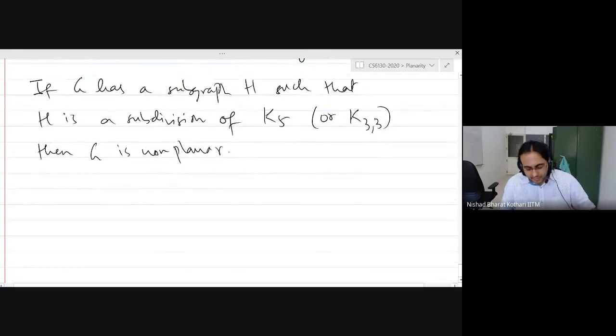What is really amazing about Kuratowski's theorem is that you don't need to put any more graphs here. You can actually characterize all non-planar graphs by just using K5 and K33.